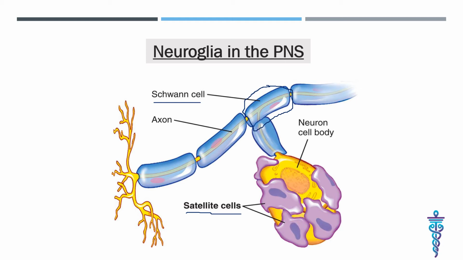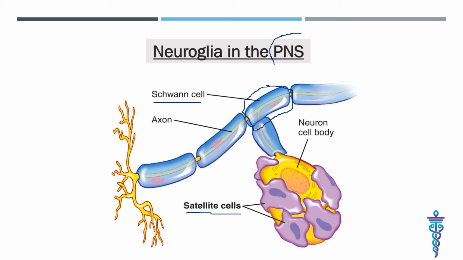It is myelination. Each Schwann cell myelinates a single axon, and a single Schwann cell can also enclose 20 or more unmyelinated axons. Okay, so don't confuse that. I will repeat one more time. A Schwann cell myelinates a single axon. This axon is called a myelinated axon, but a single Schwann cell can also enclose 20 or more unmyelinated axons. Axon regeneration occurs more easily in the peripheral nervous system than in the central nervous system.